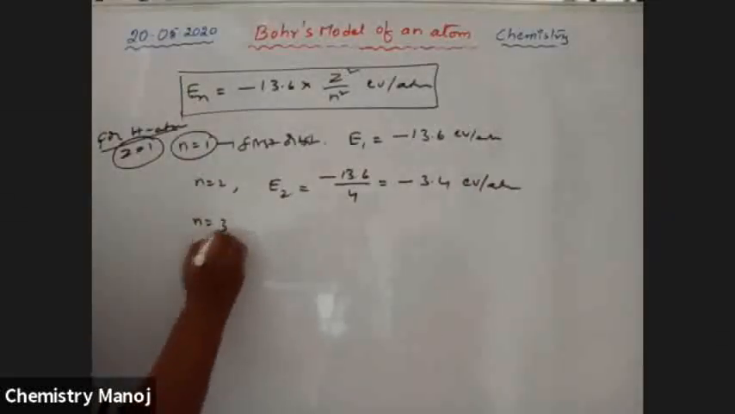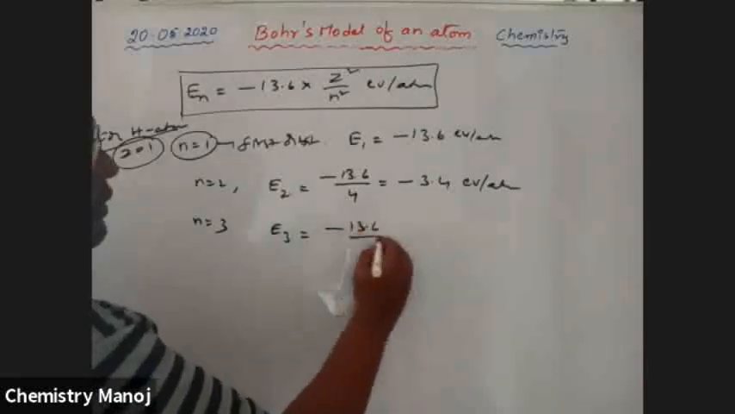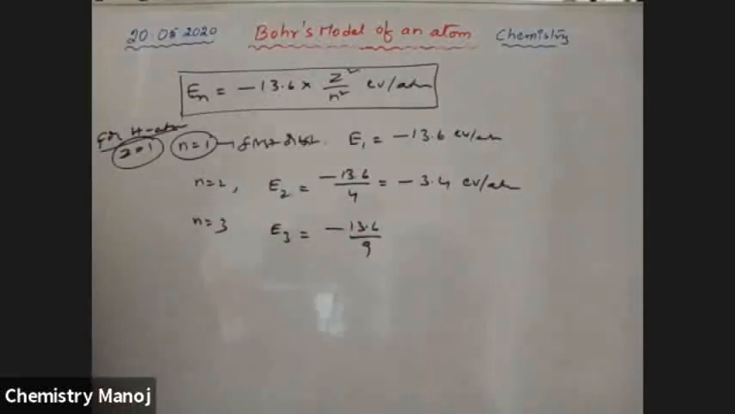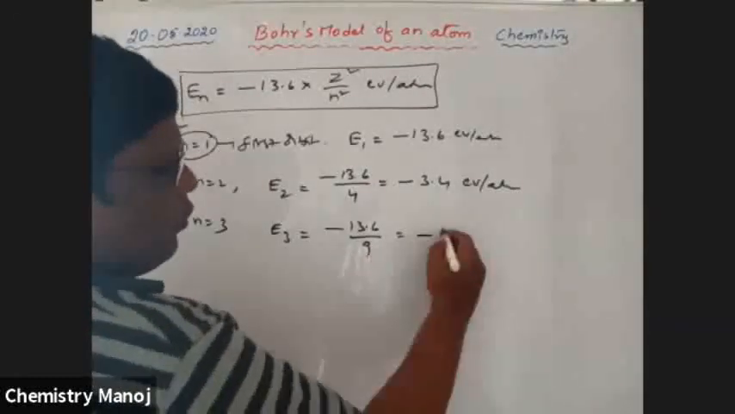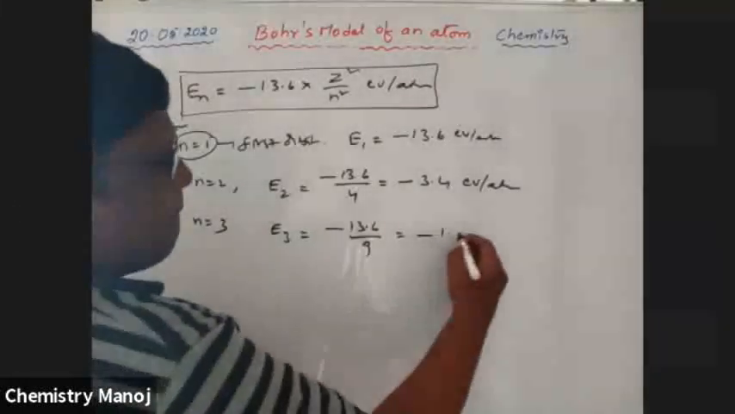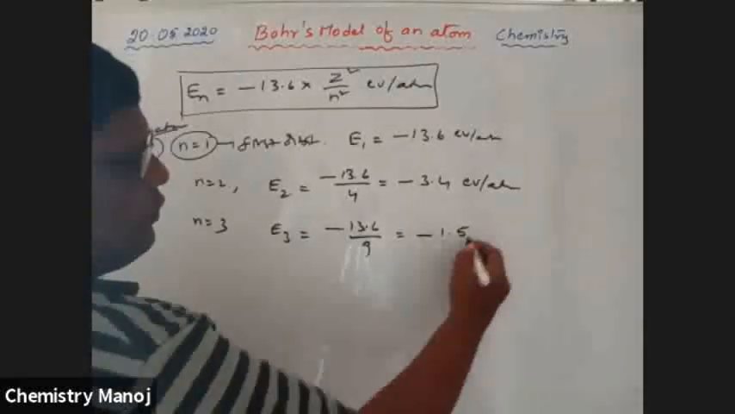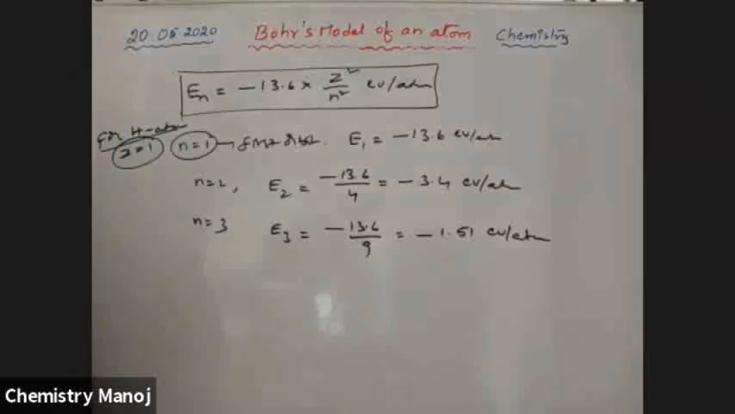Next, n is equal to 3 means energy of third orbit is minus 13.6 by 9, 3 square is 9, which is equal to minus 1.51 electron volts per atom. These are the different energy values for different orbits.